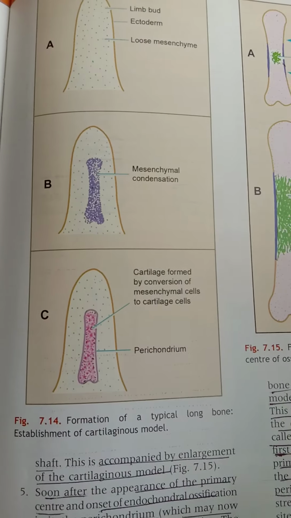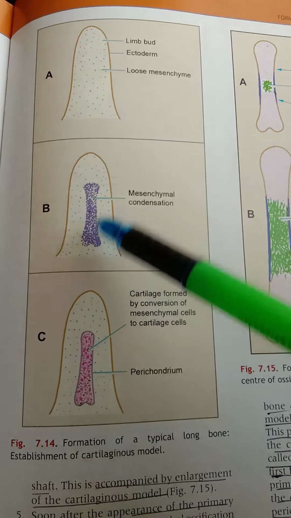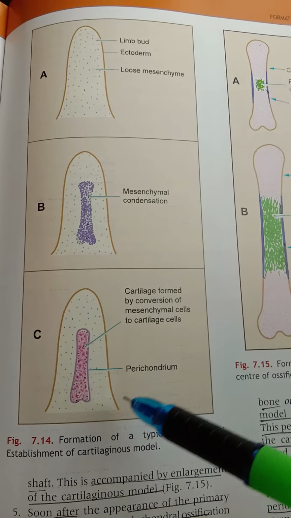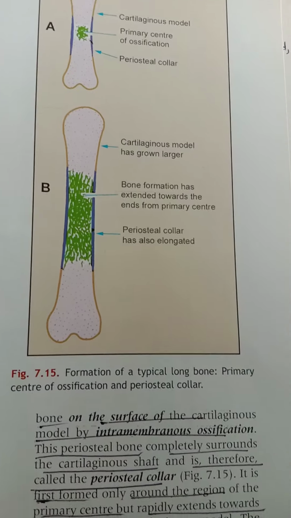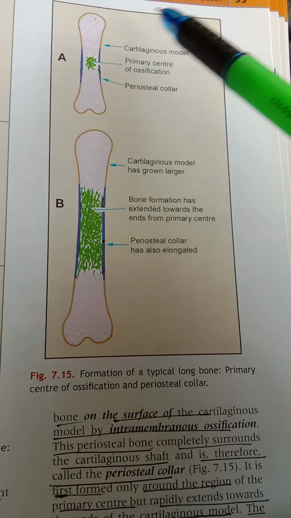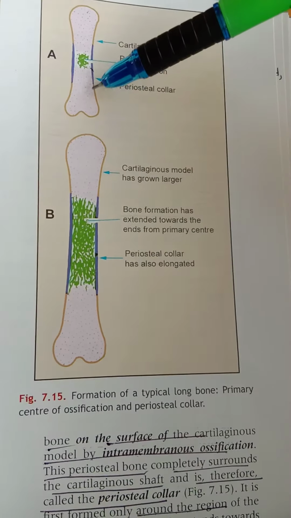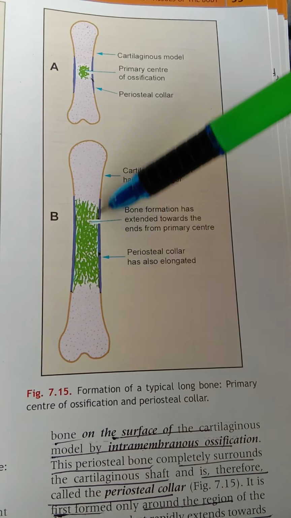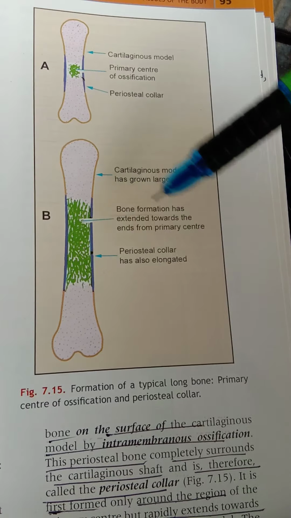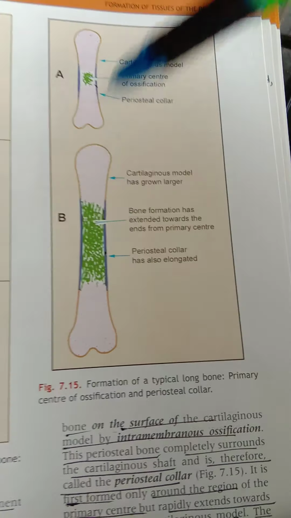And you can see how a typical long bone is established. Limb bud, ectoderm, loose mesenchymal condensation, cartilage formed by conversion of mesenchymal cells to cartilage cells. And here is the perichondrium. And the formation of a typical long bone: primary center of ossification and periosteal collar. So cartilage model, primary center of ossification, periosteal collar. So this is the collar, the periosteal collar. This blue one you can see, this is the periosteal collar. The cartilaginous model has grown larger, bone formation has extended towards the ends from the primary center. Periosteal collar is also elongated.